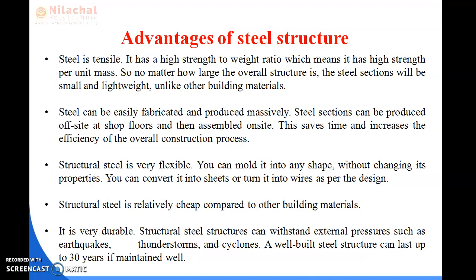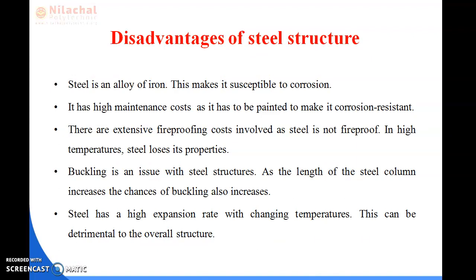Now we discuss what are the disadvantages of the steel structure. So first one is, steel is an alloy of iron. So this makes it susceptible to corrosion. Because it is a steel structure, whenever it is exposed to the weather or any kind of water contamination, it can be affected by corrosion. Okay, so this is one vital disadvantage of the steel structure.